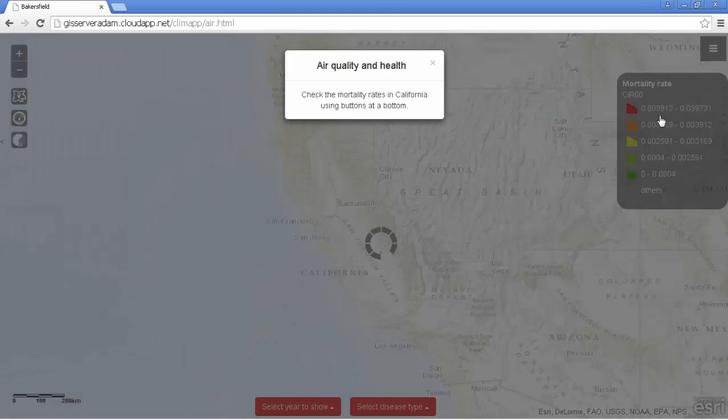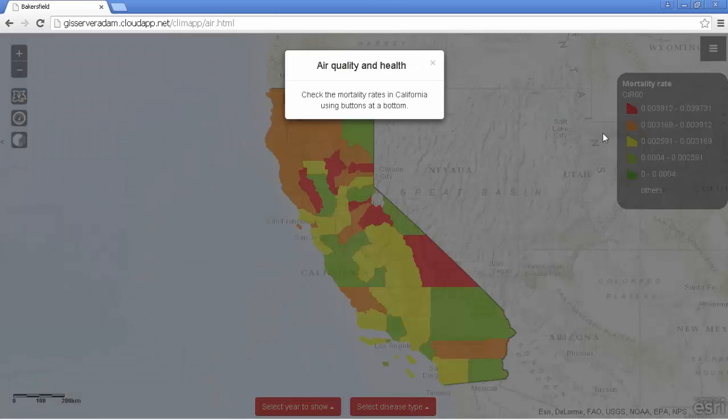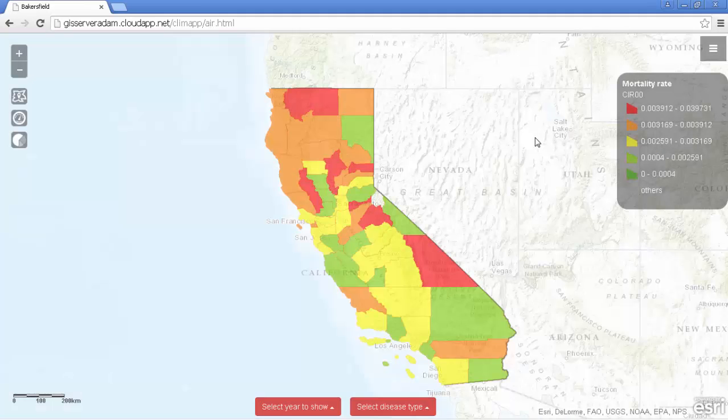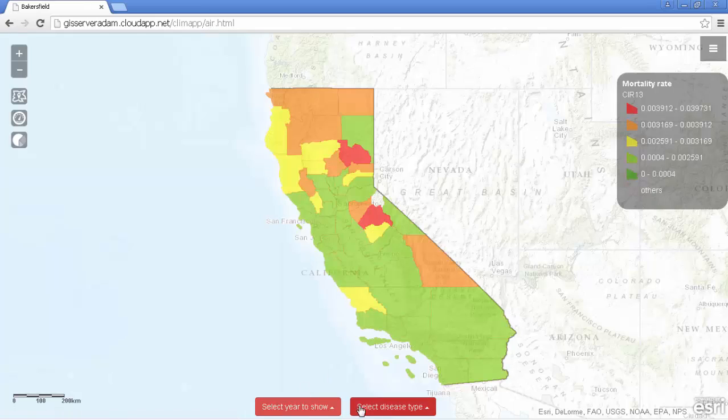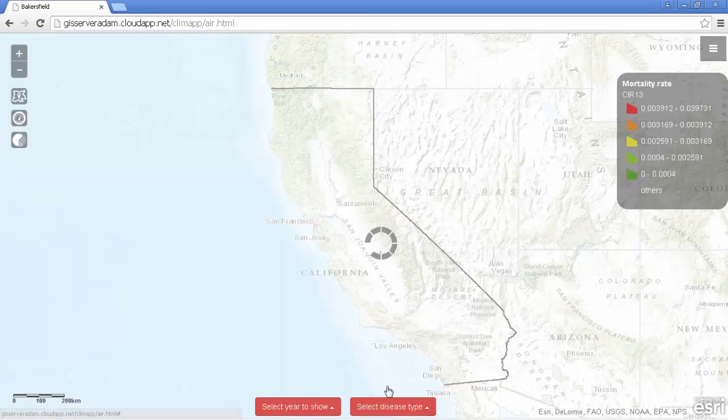The next map presents the mortality rate for California counties for a specific year and cause of death. As we know, air pollution aggravates respiratory and cardiovascular diseases. For every year I can make a map of the highest and the lowest respiratory and cardiovascular mortality rates.